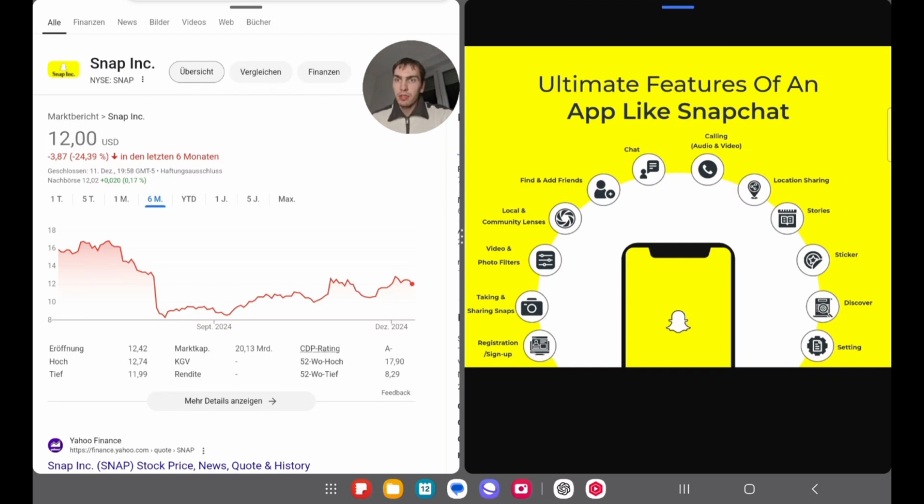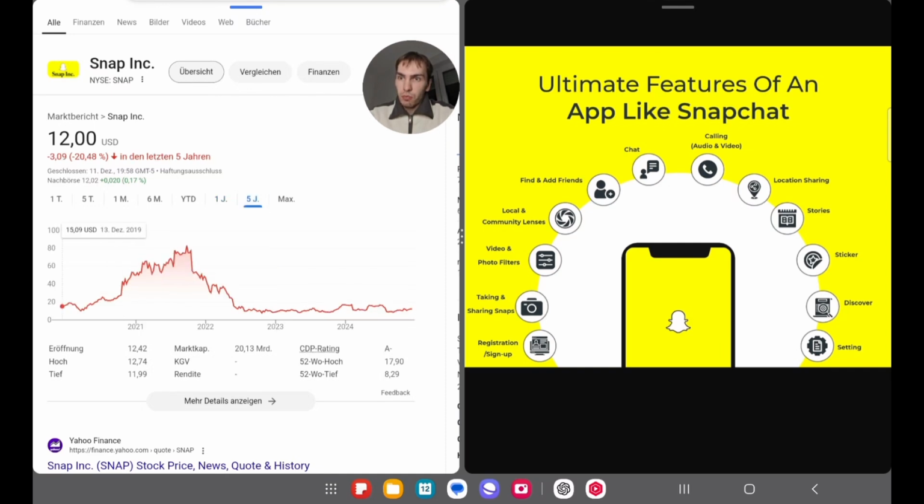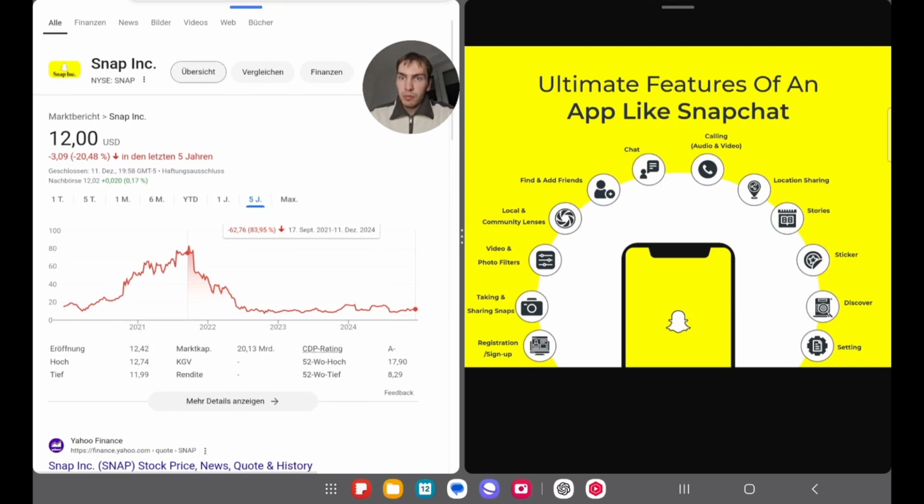And if we take a look at the stock price, we can see in 6 months it decreased around 24%. So we already have a recovery in 1 month. We can see we are up close to 40%. If we take a look at the 1-year chart, we are still down 24%. And on the 5-year chart, we are also down 20%. And if we take a look at the high in 2021, it looks even worse with around 84% down. So it's an interesting company and we're going to take a closer look at the financials.